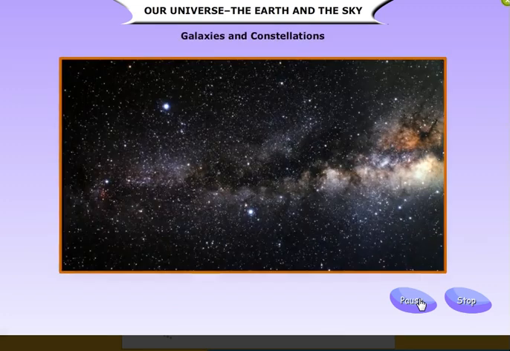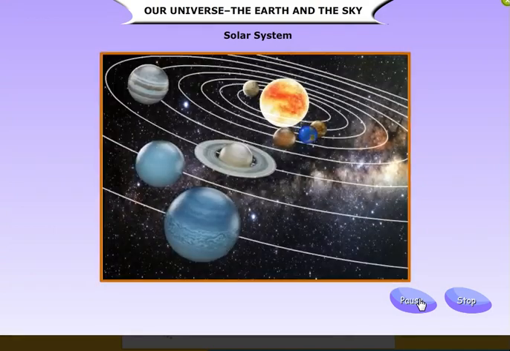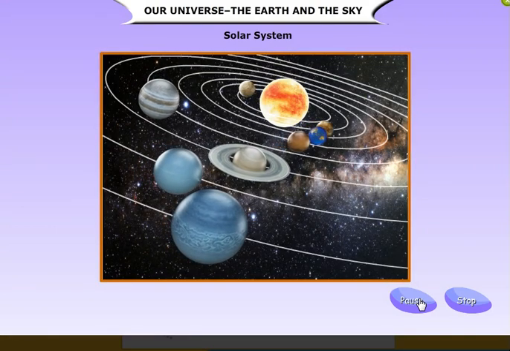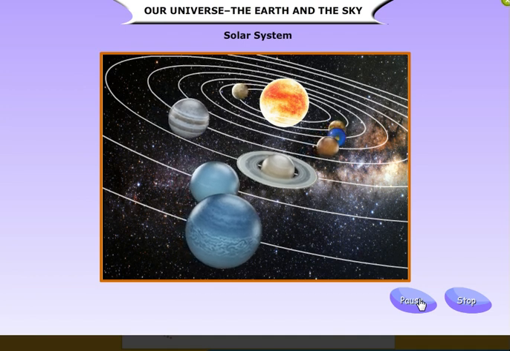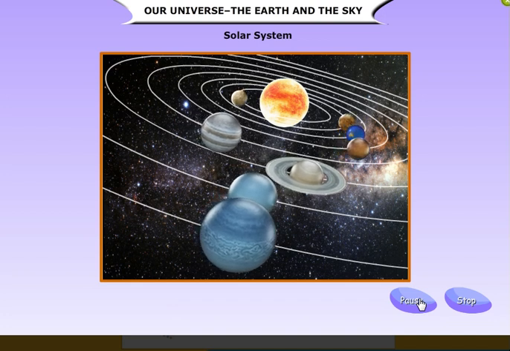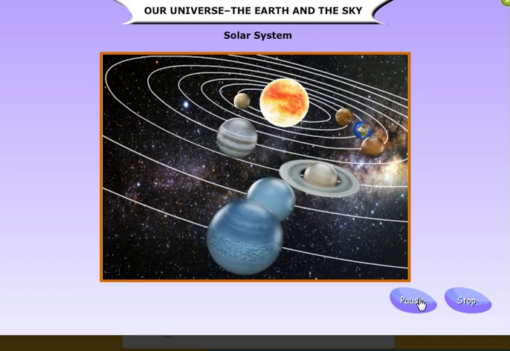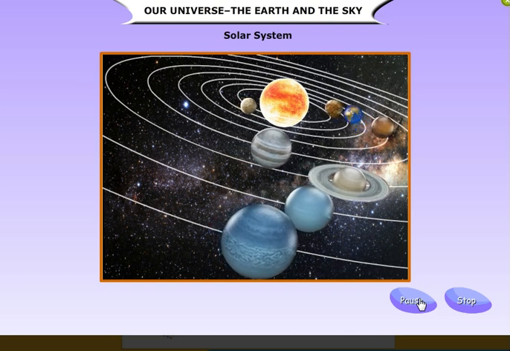A group of stars forming a pattern is called a constellation. There are many constellations in the Milky Way galaxy, and there are many such galaxies in the universe. The solar system is made of the sun, the 8 planets, and their moons. These planets are non-luminous and have no light of their own. Thus they reflect the sun's light. They are held in place by the gravitational pull of the sun. Metallic rocky bodies called asteroids also make up the solar system.